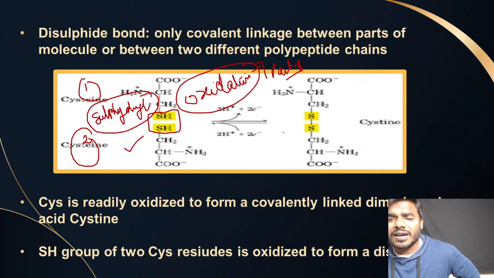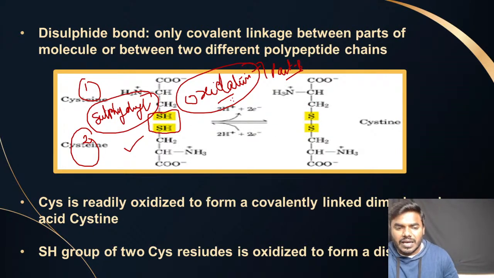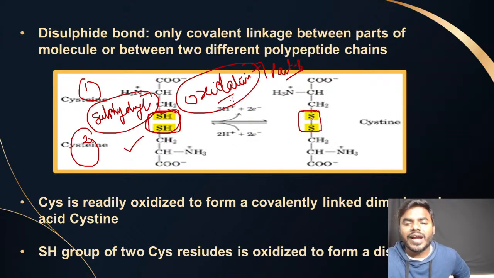What's the question we get? Which of the following chemical reactions is taking place in the formation of a disulfide linkage? Everyone keep it in your mind, friends. The oxidation. So what is happening, friends? The two cysteine molecules undergo oxidation. Then what are they going to form, friends? They are going to form a disulfide bond.